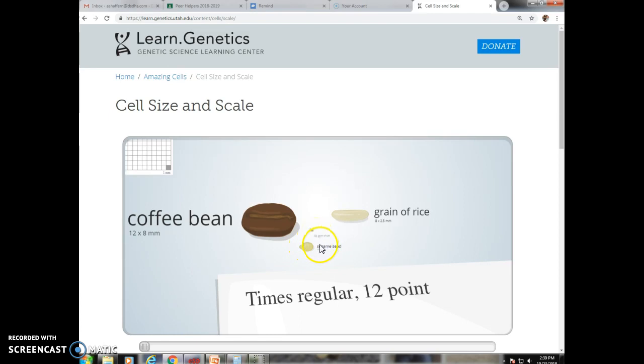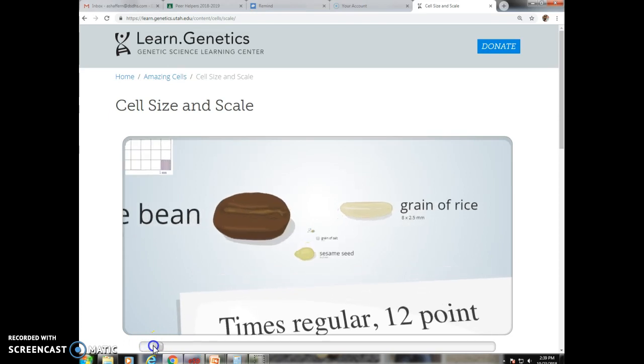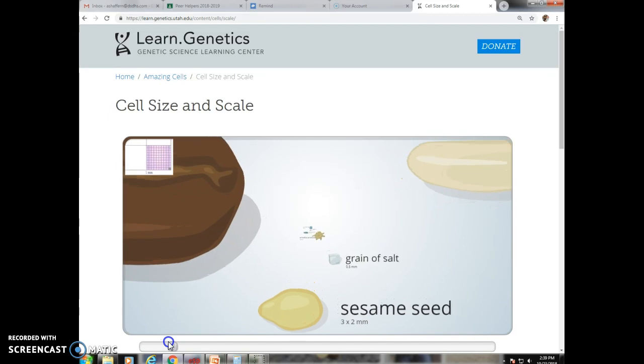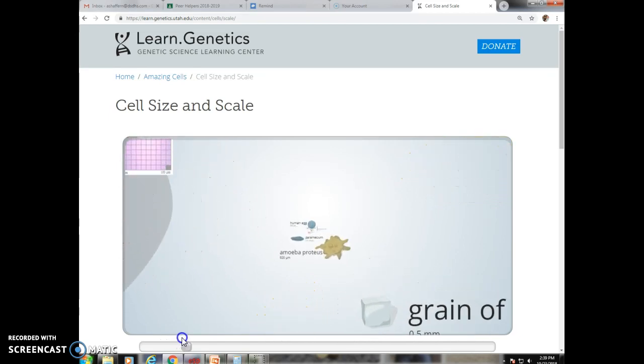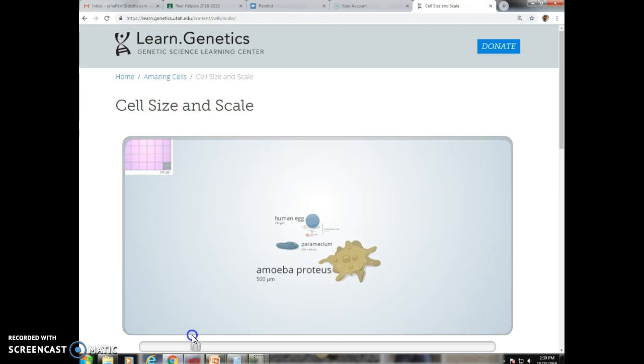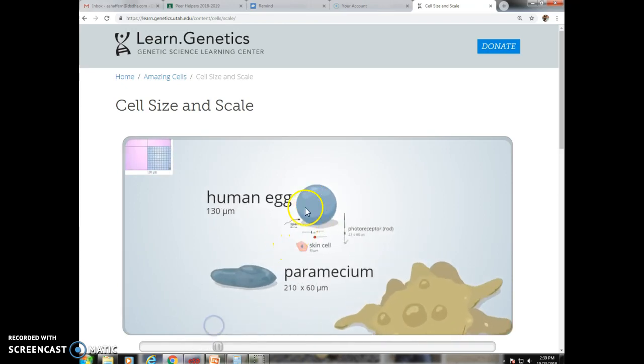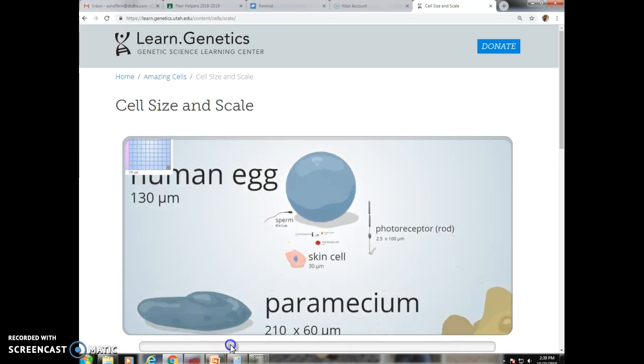So if we zoom in here, we can see some things that are small, even smaller. So here we go past a sesame seed compared to a grain of salt. Here's an amoeba, a paramecium, some unicellular organisms. Here's a human egg, and you can see it in relation to the sperm here. So a human egg cell is much, much larger than a sperm cell. You can see a skin cell is right here as well. Not sure what that is. You can look that up if you're interested.